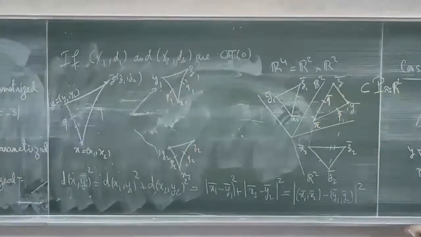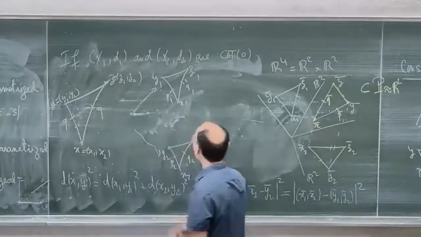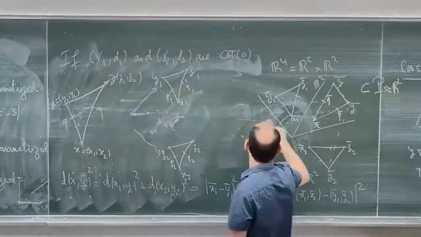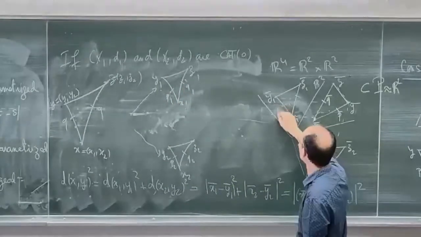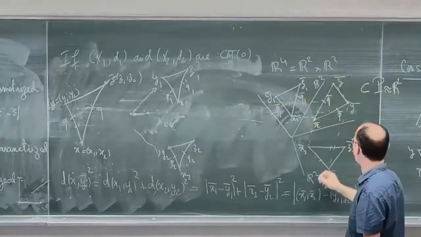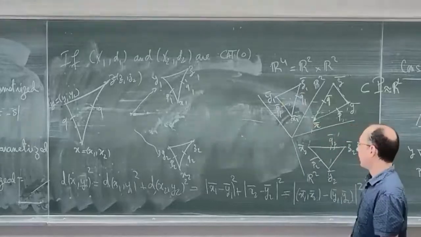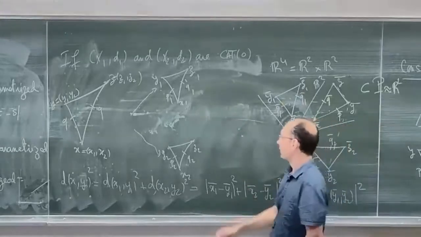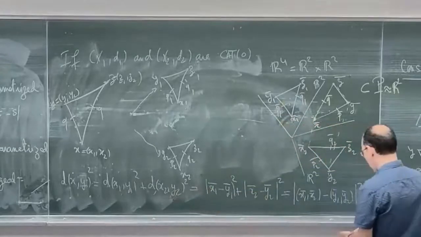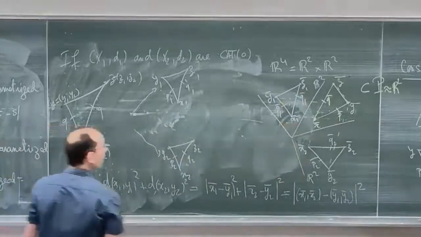And you can do exactly the same computation for the distance between P and Q. The only thing you get is that the distance between P1 and Q1 is less than the distance between P1 bar and Q1 bar, and the same for the second triangle: P2 bar and Q2 bar. So when going from here to here, you have just an inequality, and you get the desired inequality.